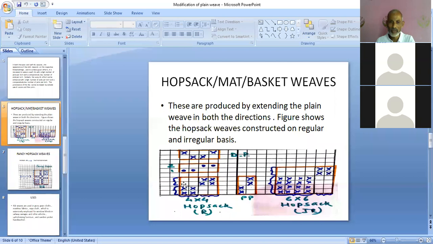In this way, we can construct 2-2 hopsek in 4x4. Similarly, you can represent the draft. First end from first heald frame, second end is same as this. So first heald frame, third end is different. So second heald frame, fourth end is same as third end. So same heald frame, second one. In this way, draft can be represented in 4x2, 4 ends and 2 heald frames.